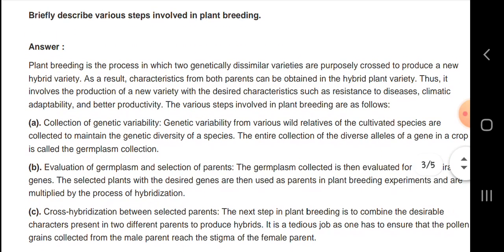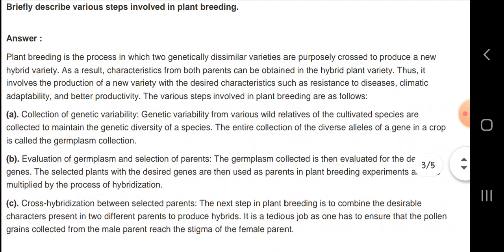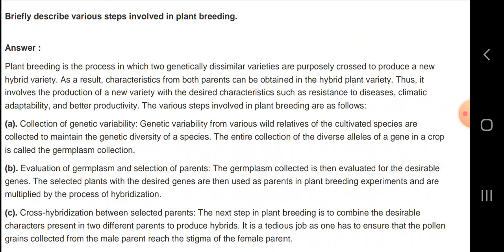Next, let us know about the steps involved in plant breeding. Plant breeding is the process in which two genetically dissimilar varieties are purposely crossed to produce a new hybrid variety. As a result, the characteristics from both parents can be obtained by the hybrid plant variety. For example, if one parent is tall and one is short, the hybrid may be tall, short or medium height. Both characteristics will be in that plant.